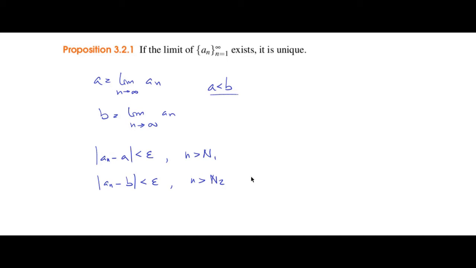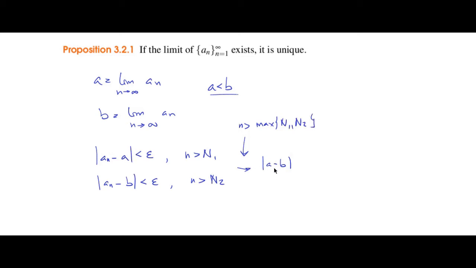Okay, so then we have the difference between a minus b. Suppose we have n greater than the maximum of N sub 1 and N sub 2. Okay, so both conditions apply.